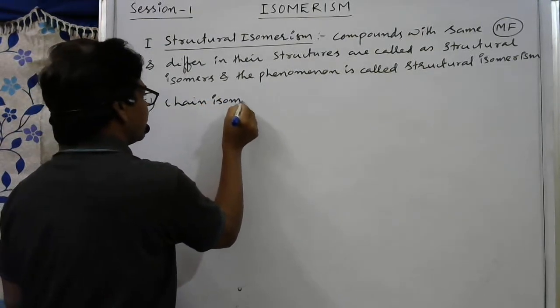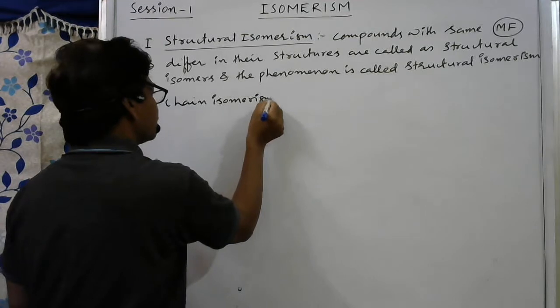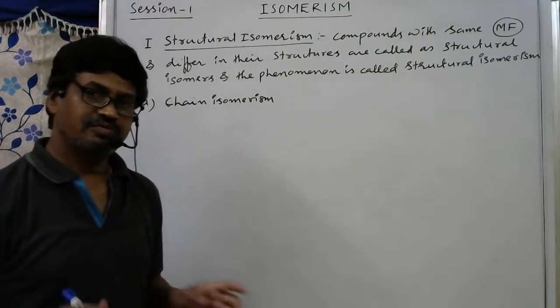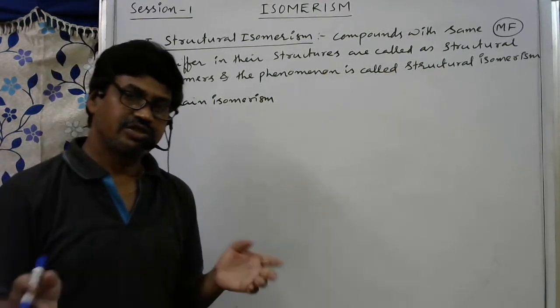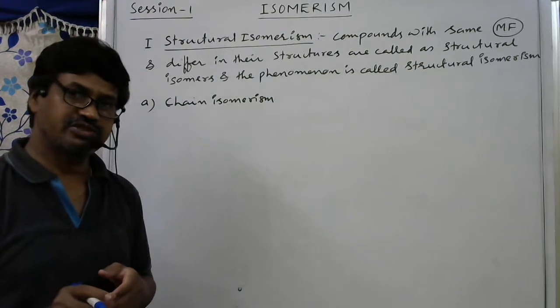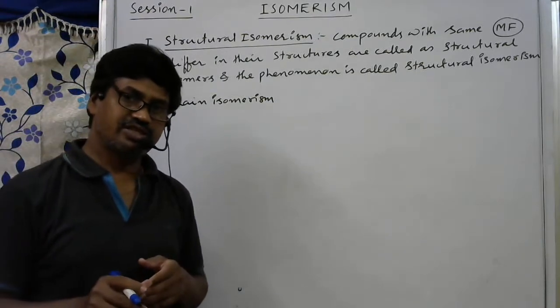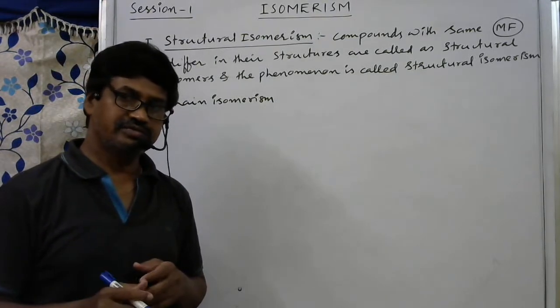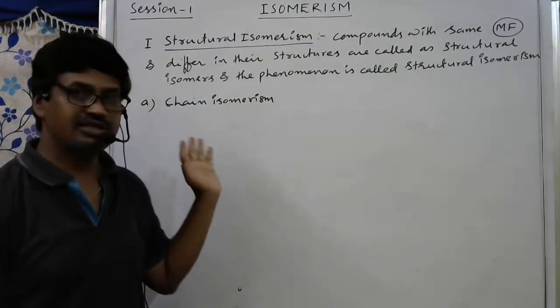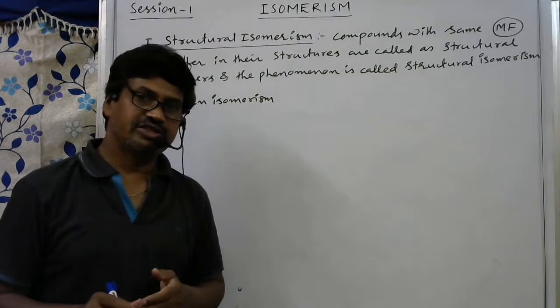Chain isomerism. From an examination point of view, examples are important. For all these isomerisms, they give different combinations, and by seeing those combinations we have to select whether the given compound is a chain isomer, position isomer, tautomer, or any other structural isomer. Same thing for stereoisomerism also.